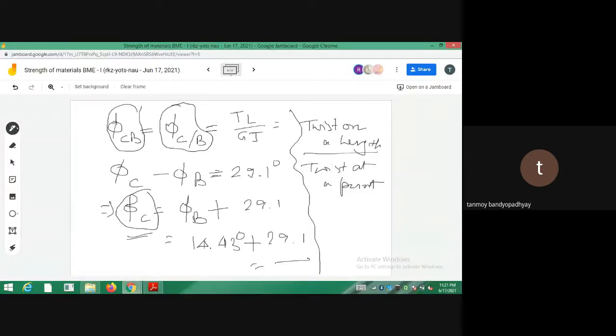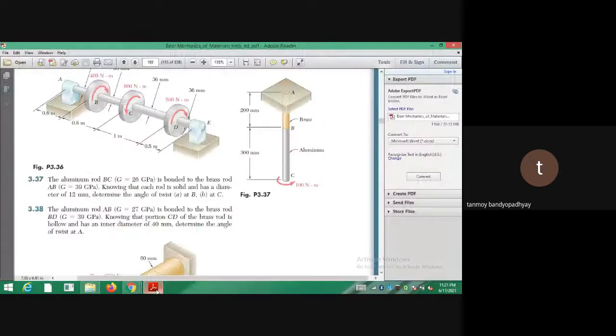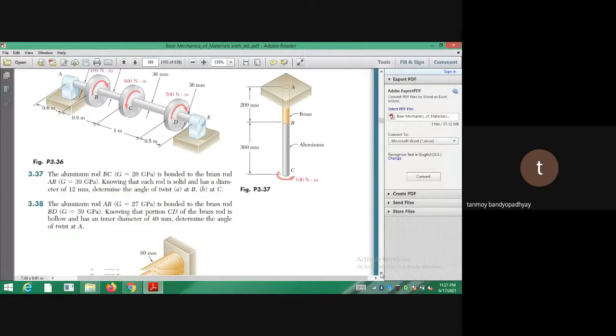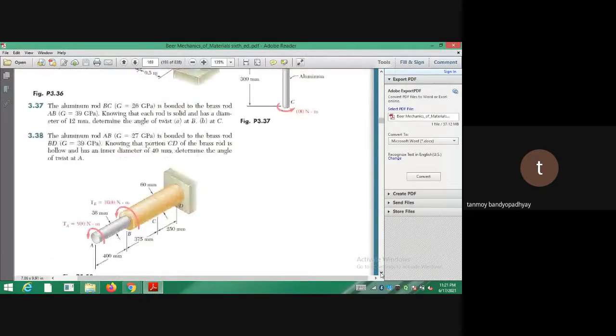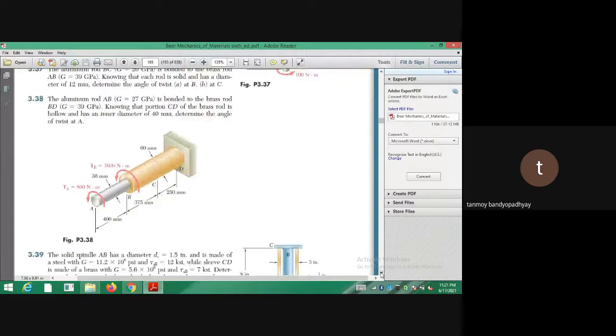Just the final thing, this problem I am giving as an assignment. It is solved in the note, you can follow the note. It is the same kind of problem, nothing to be worried about. Problem 3.38. In this case, the torsions are on the same side. You have 800 Newton millimeter and TB is 1600 Newton millimeter. You have a shaft of this shape.